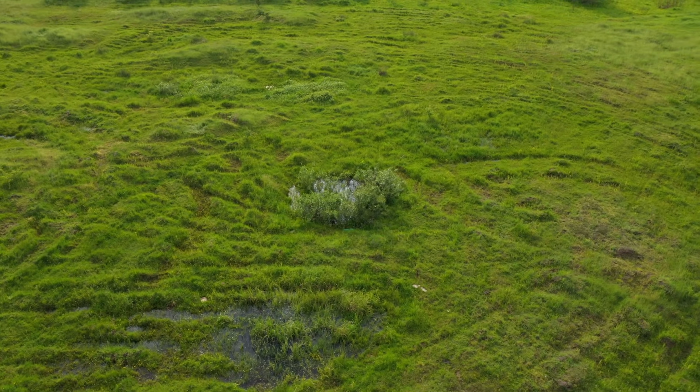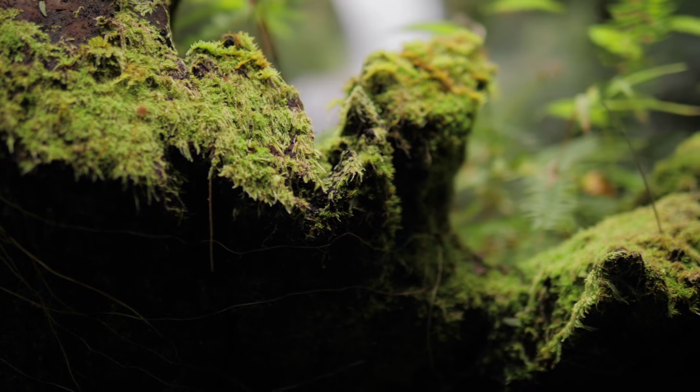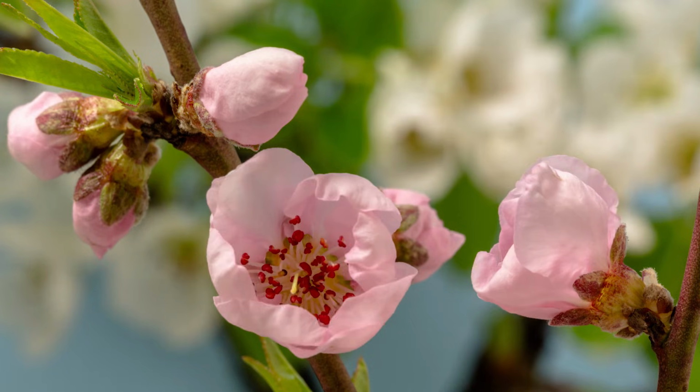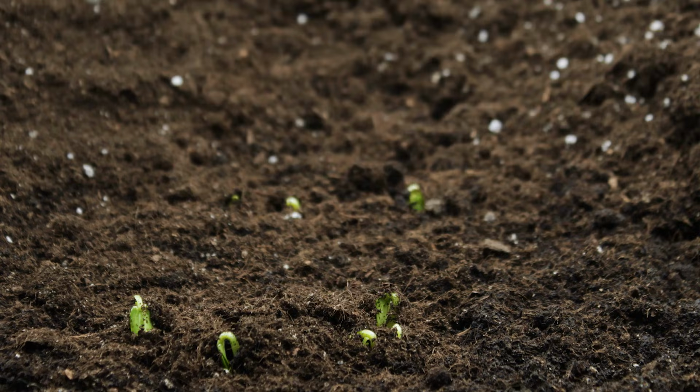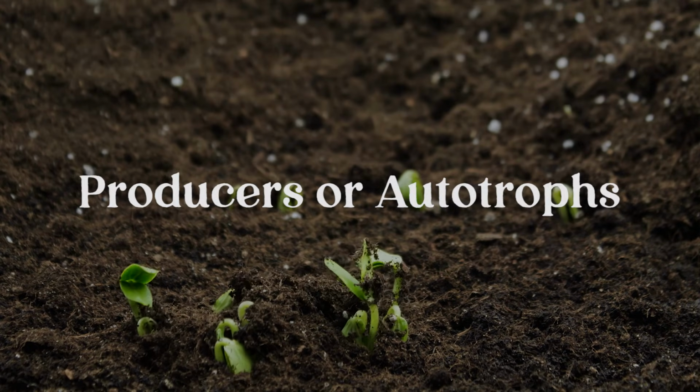Vast amounts of various plants cover the earth. Grass, sequoia trees, moss, and even seaweed in the ocean all harness energy from the sun and use it to create food through a chemical process called photosynthesis. Plants that produce their own food are called producers or autotrophs.